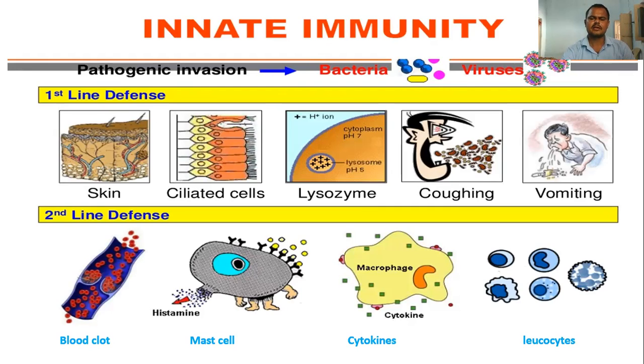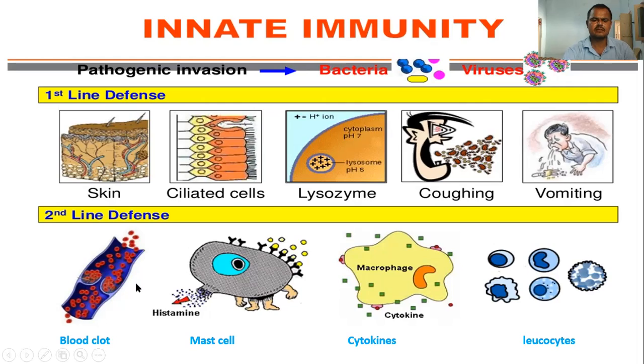Second barrier, and then lysozyme. Lysozymes exist in the lysosomes. These are present in the different white blood cells, and they participate in lysosomal destruction. And then coughing, sneezing, vomiting, fever, and redness: all these things happen when a pathogen enters. So this is all related to innate immunity and blood clotting.